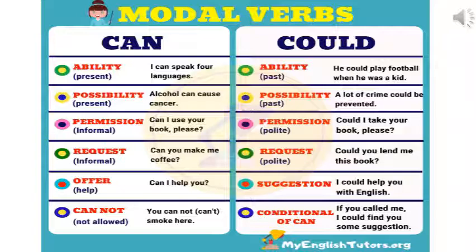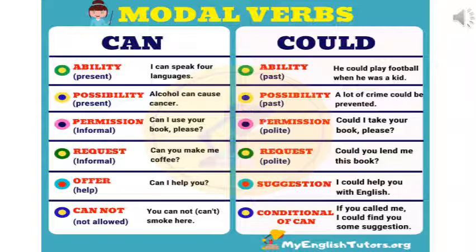Second one, possibility. Alcohol can cause cancer. Now that is a possibility that the chances are there. For could, a lot of crime could be prevented. Now again the possibility, but if the measures had been taken, this could have been prevented. Again in the past tense.